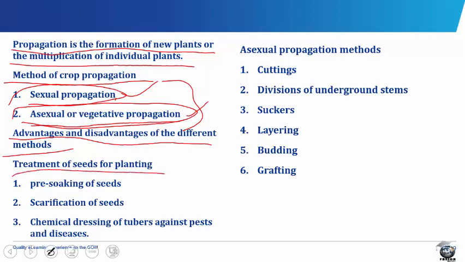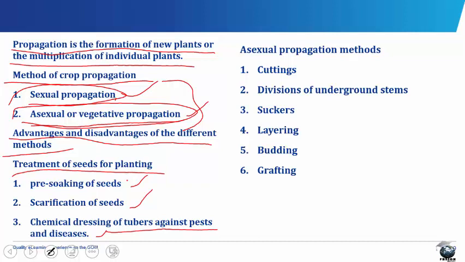Treatment of seed for planting. In order to ensure good seed germination and seedling establishment in the field or nursery, certain measures must be taken. They include the pre-soaking of seeds, scarification of seeds, and chemical dressing of tubers against pests and diseases.